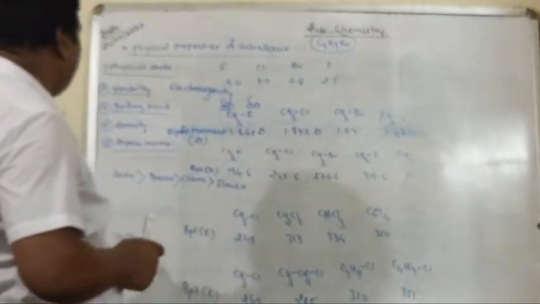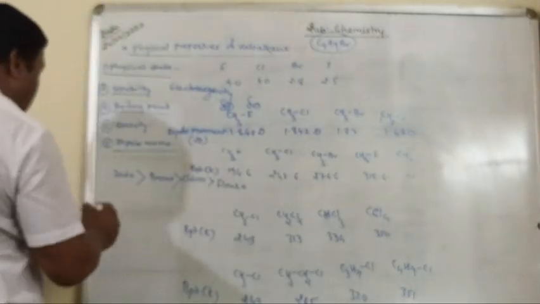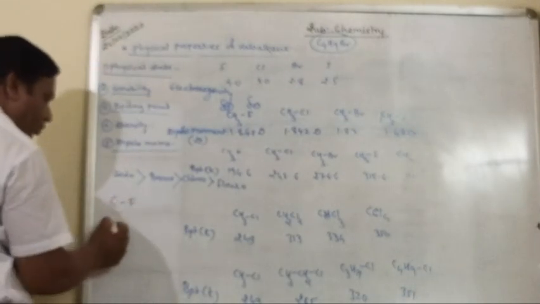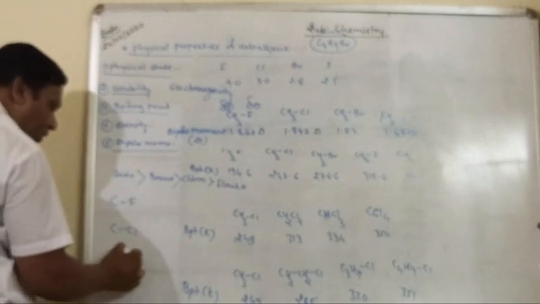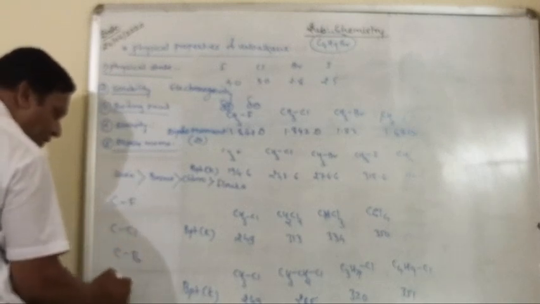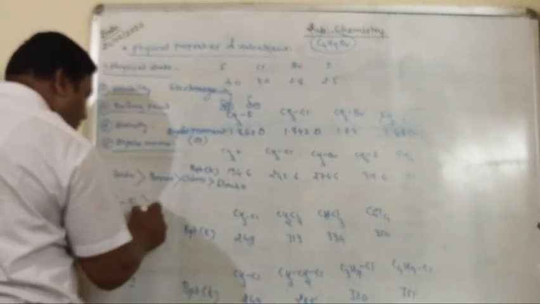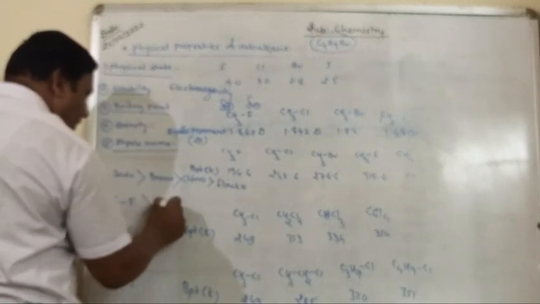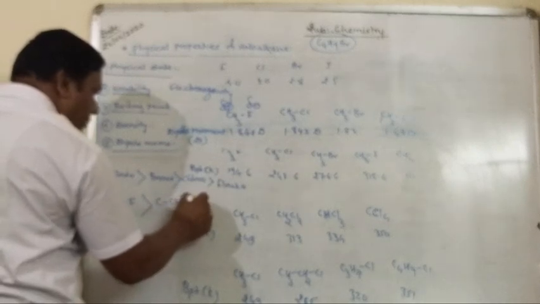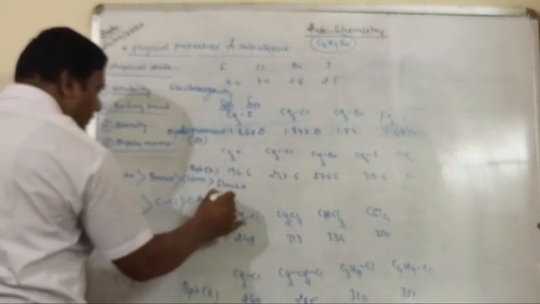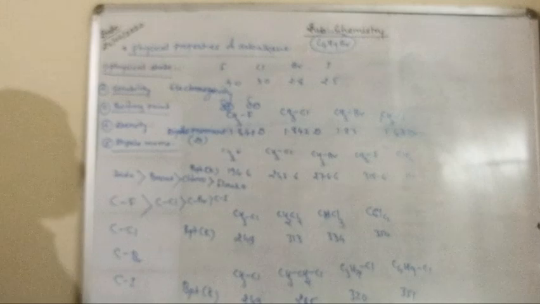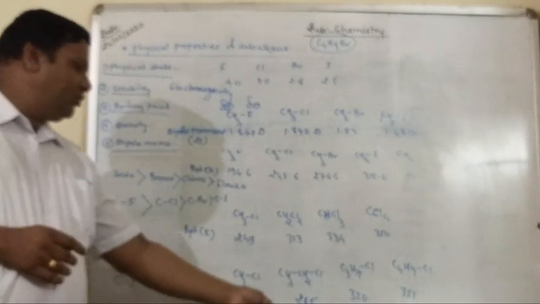So the carbon-fluorine bond is more polar than the carbon-chlorine bond, than the carbon-bromine bond, and the carbon-iodine bond. So these are the physical properties of haloalkanes. Understood? So please note that down.